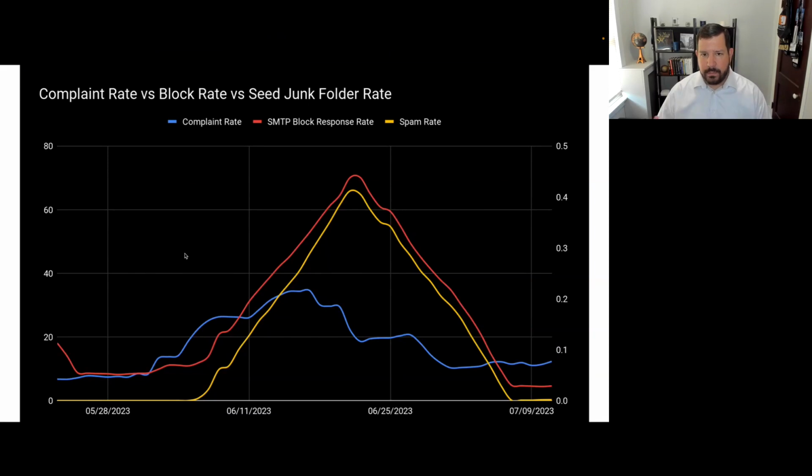These are messages that when we send them, we get an error back from the receiving system indicating that the message was blocked from delivery because the message looked like spam or the sender reputation was too low, that kind of block response.